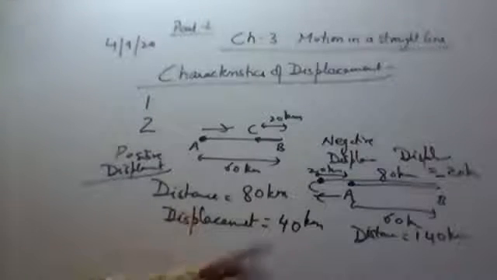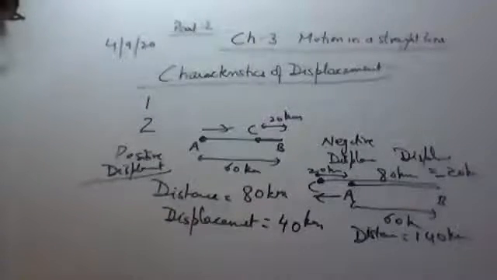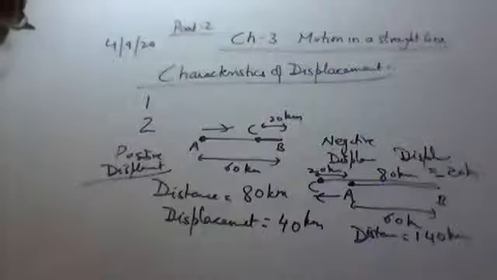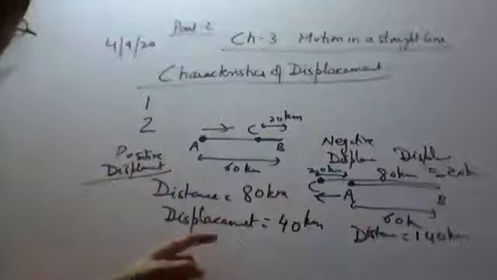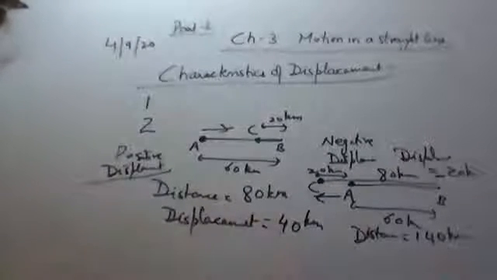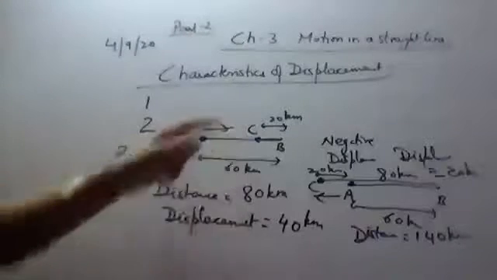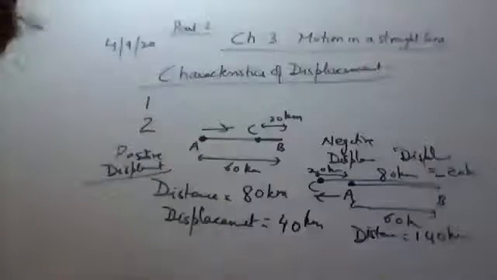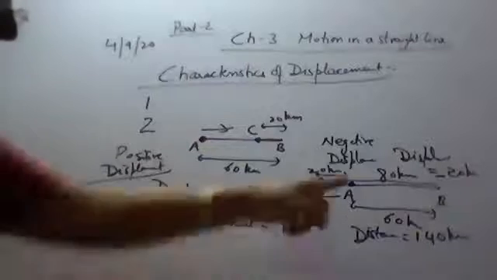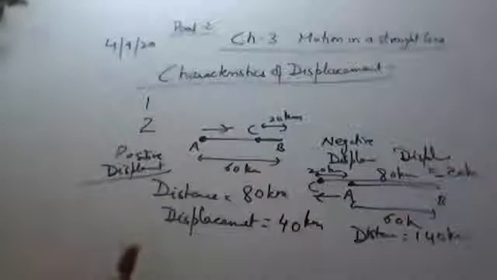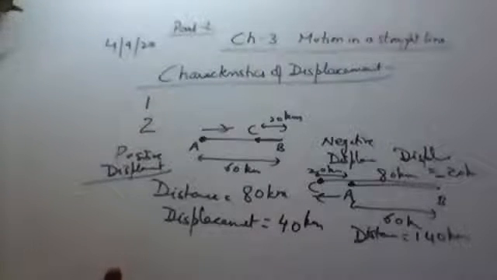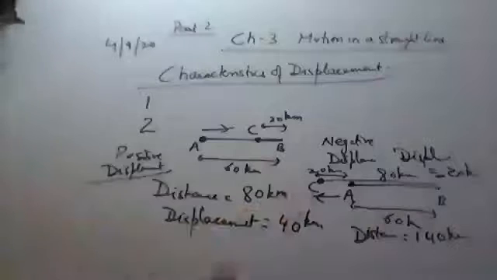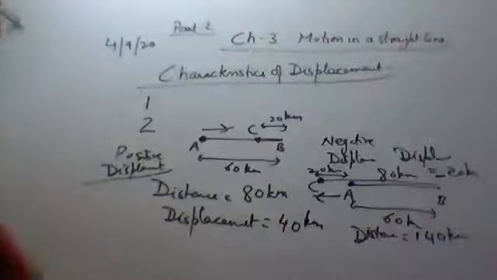The displacement can be positive or negative, whereas the distance traveled by an object is always positive.